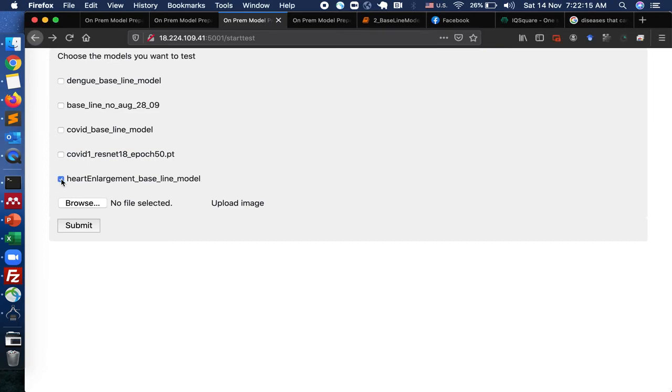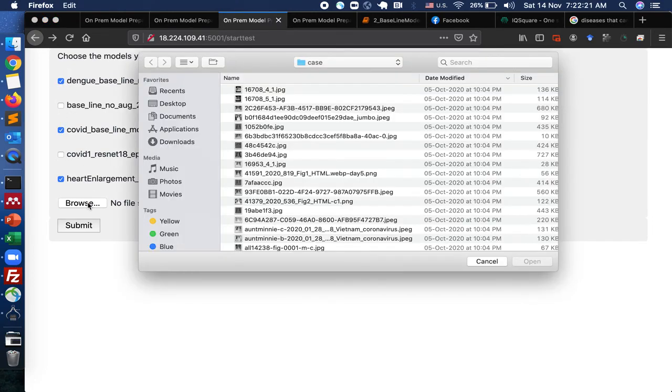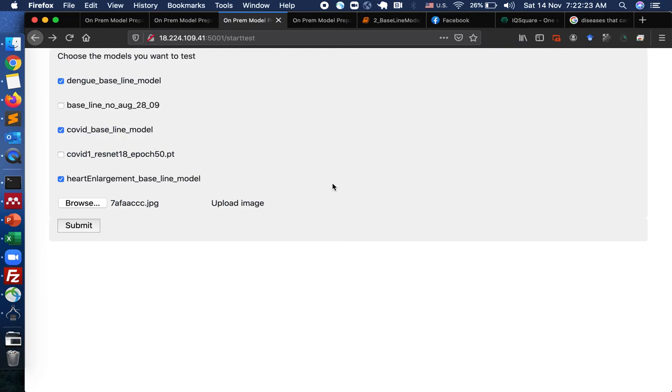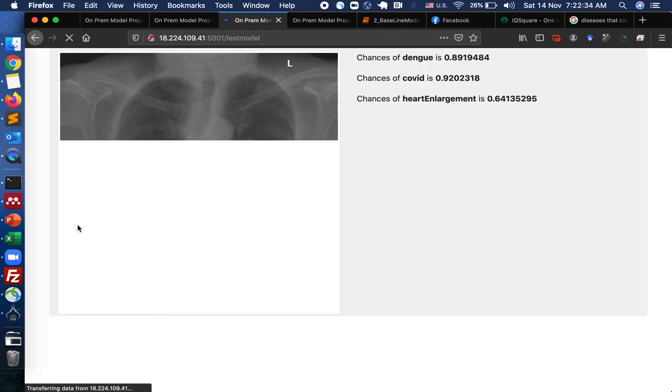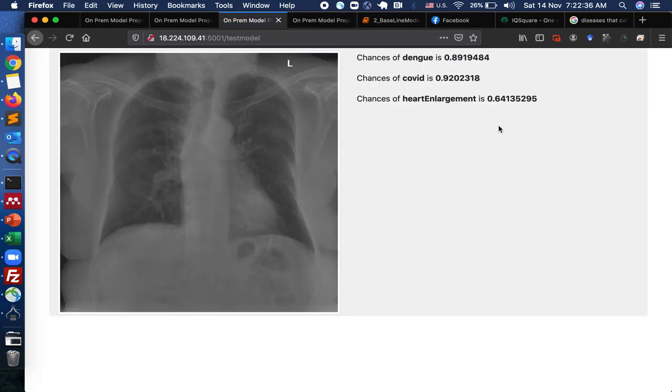So I choose a couple of models like heart enlargement, COVID, and dengue. Then I choose the image on which I want to apply these models, and I want to test what is the percentage of the disease being prevalent in that x-ray. When I click on submit, the image is passed through those models, and as an output I get the percentage of the chance of the disease being there.